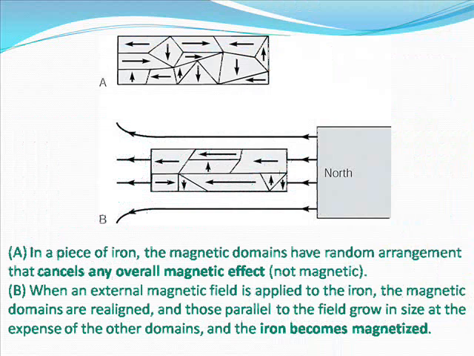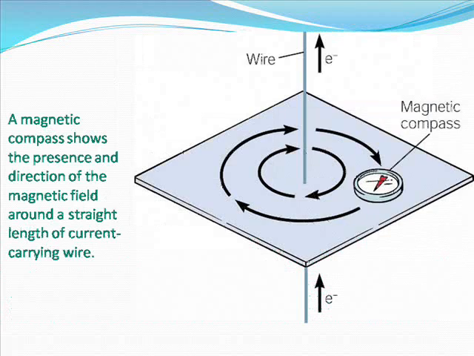A. In a piece of iron, the magnetic domains have a random arrangement that cancels any overall magnetic effect, so it is not magnetic. B. When an external magnetic field is applied to the iron, the magnetic domains are realigned, and those parallel to the field coincide at the expense of the other domains, and the iron becomes magnetized.